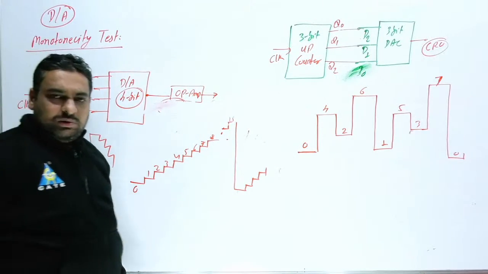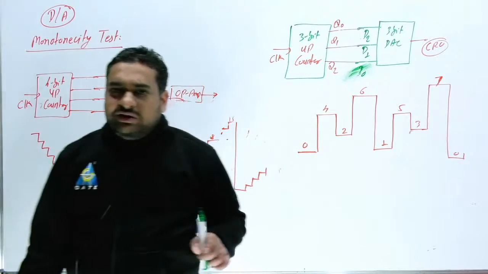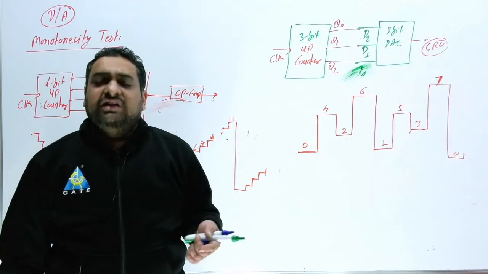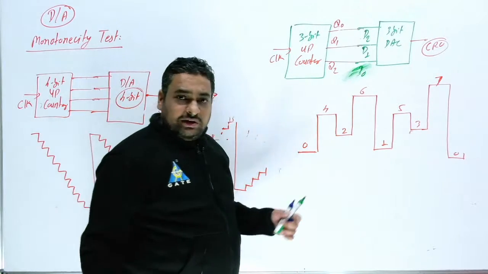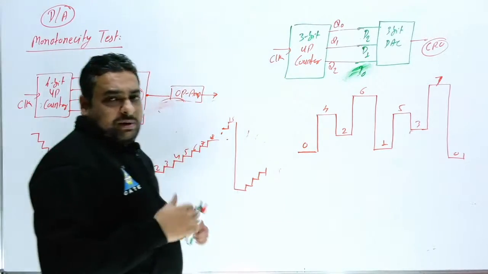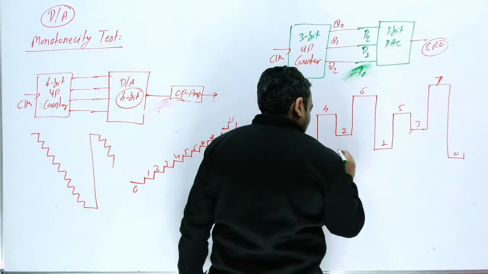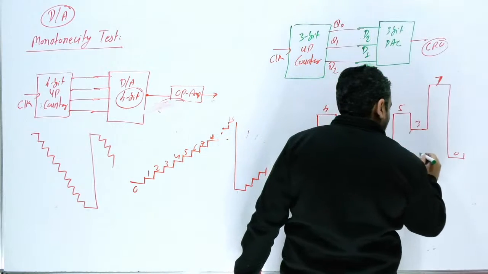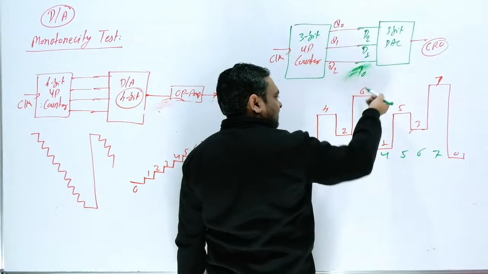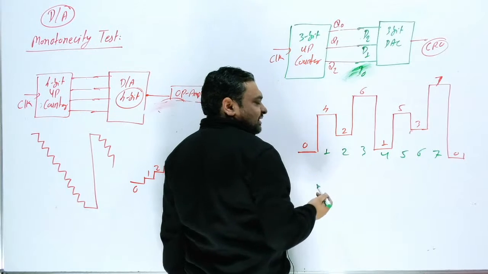The examiner can provide you this output waveform with 4 options, and ask for what reason you are getting this waveform. It is a reverse question. Immediately you can see that you want 1 2 3 4 5 6 7, but what you are getting is 4 in place of 1, 2 is the same, 6 in place of 3, 1 in place of 4, 3 in place of 6, and 4 in place of 1.